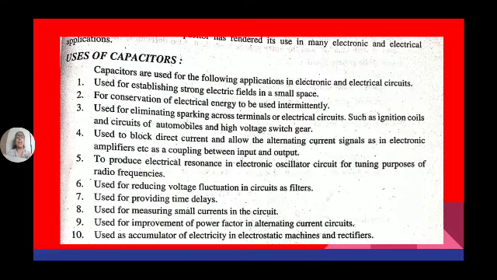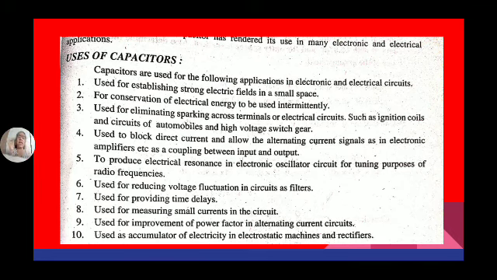Now, where are we using capacitors in our daily life? We are using capacitors in fans. In a fan, we have a single phase induction motor. It is not at all a self-starting motor. So to make it self-starting, we use a capacitor.